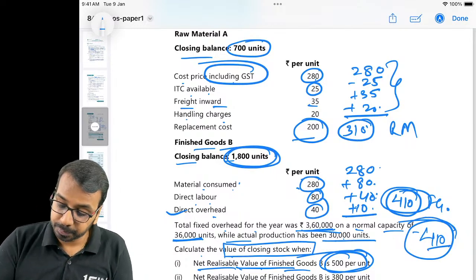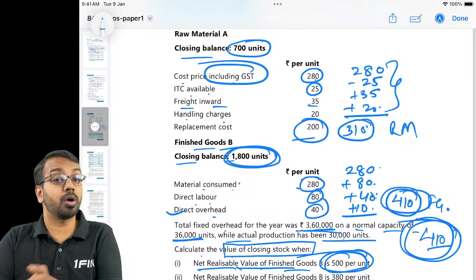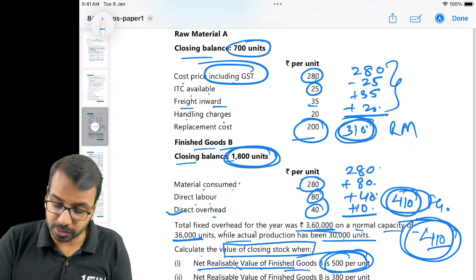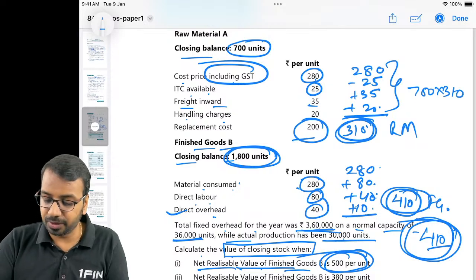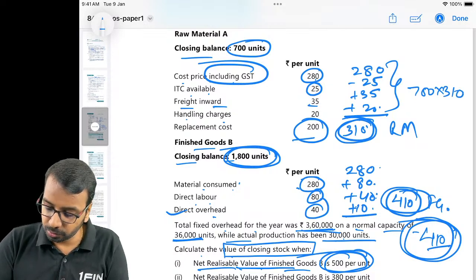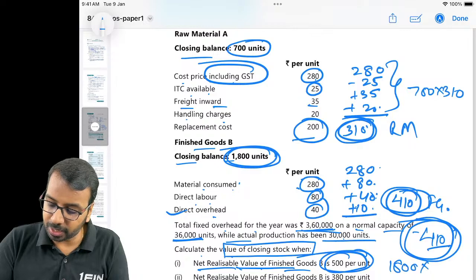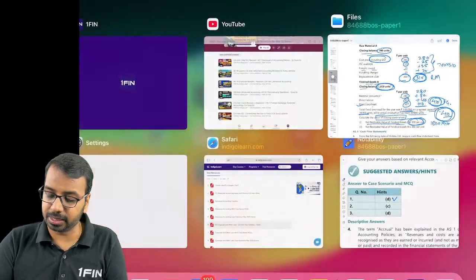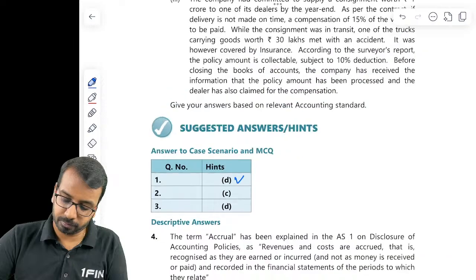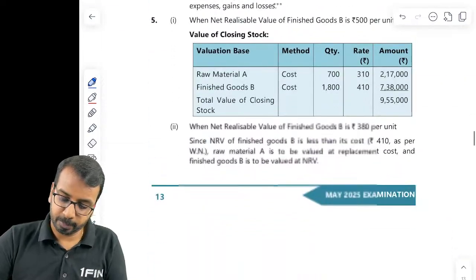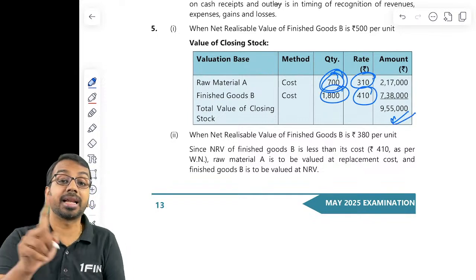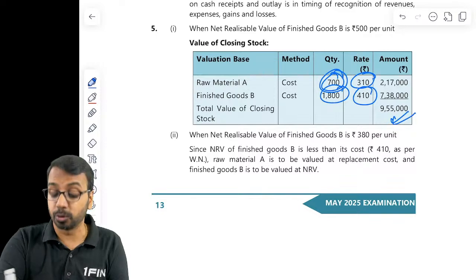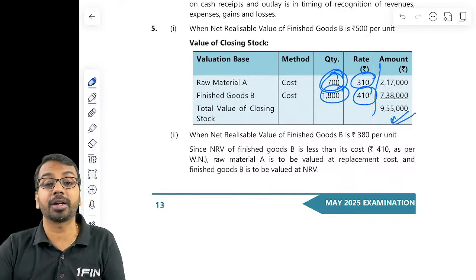Where finished goods are sold above cost, raw material will be valued at cost. So raw material will be 700 multiplied by 310 and finished goods would be your 1800 multiplied by 410. That is how we would do. 700 multiplied by 310, 1800 multiplied by 410. This is the answer that the examiner is expecting from you. Just don't say 310 and 410 and leave it there.